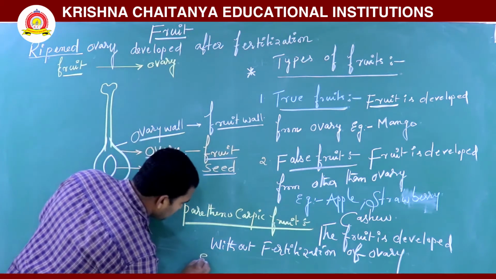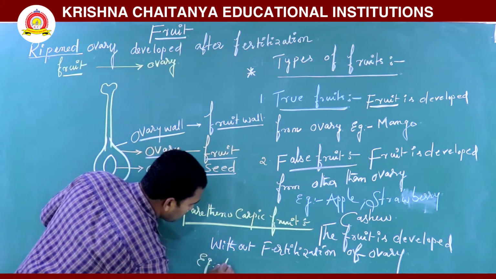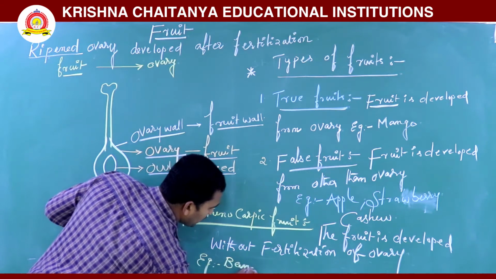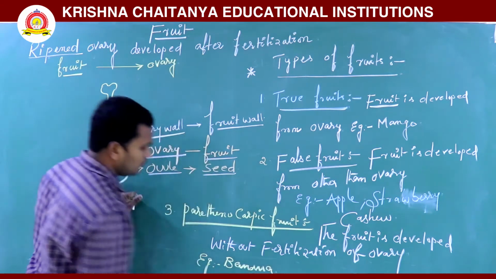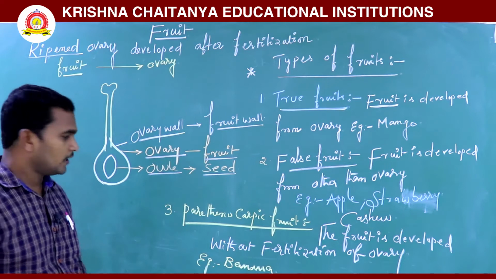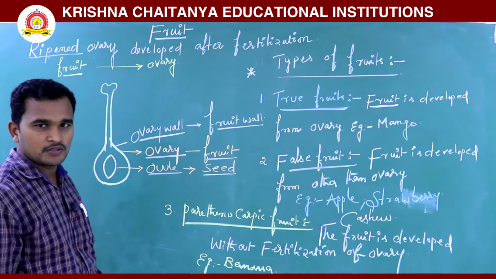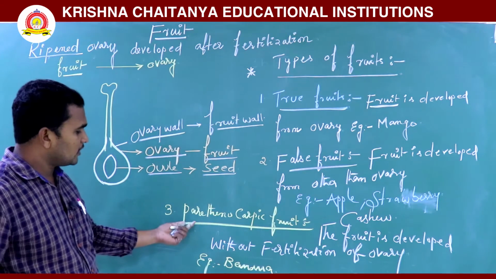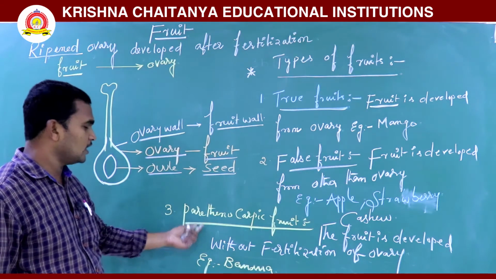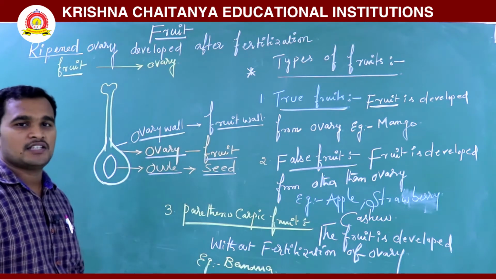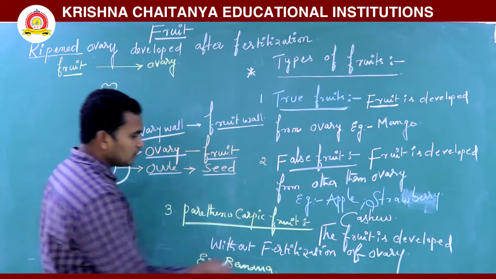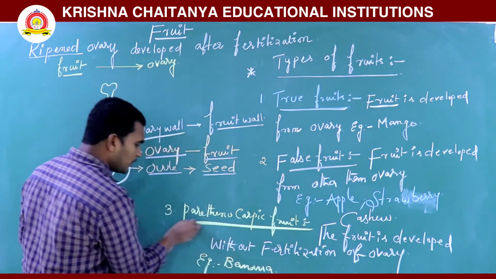See here, an example is banana. Banana is an example of a parthenocarpic fruit. Some seedless citrus fruits also. Auxins and gibberellic acids induce parthenocarpic fruits.